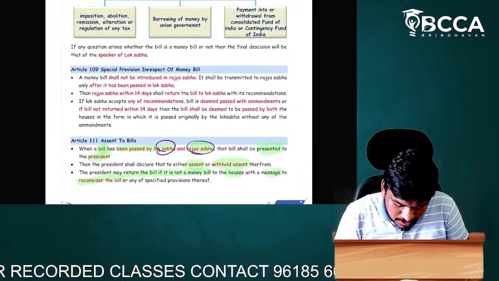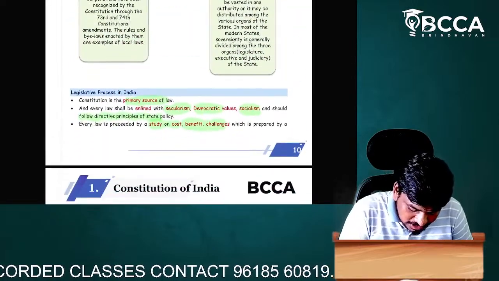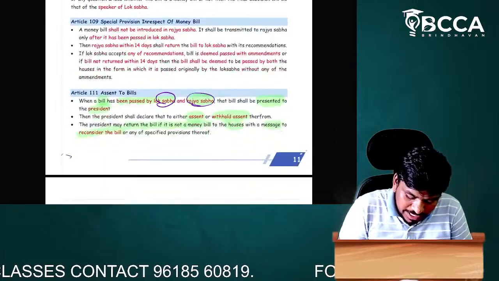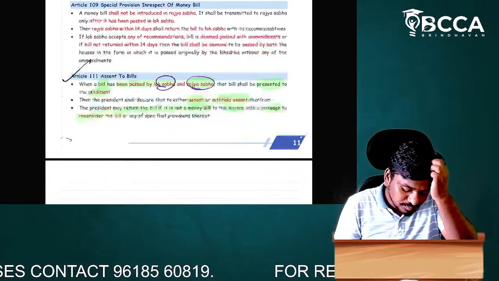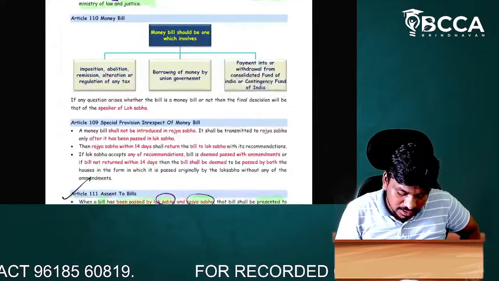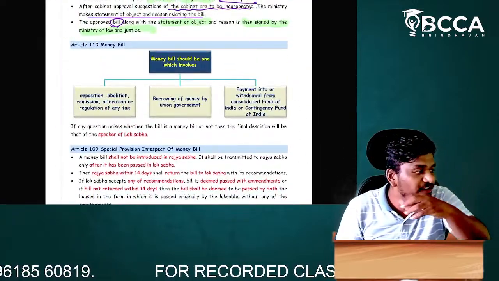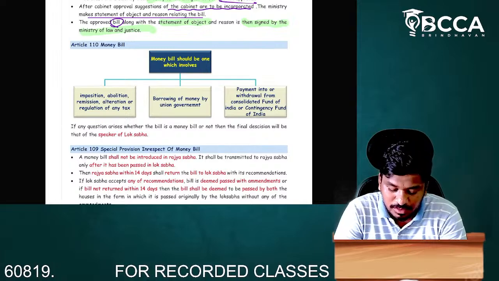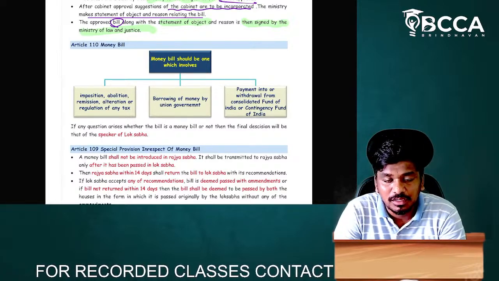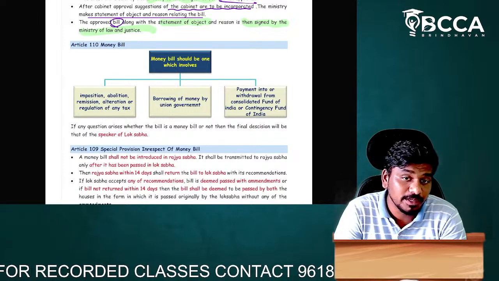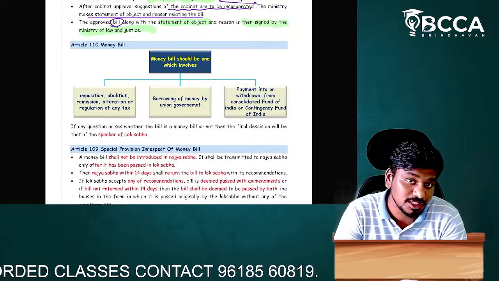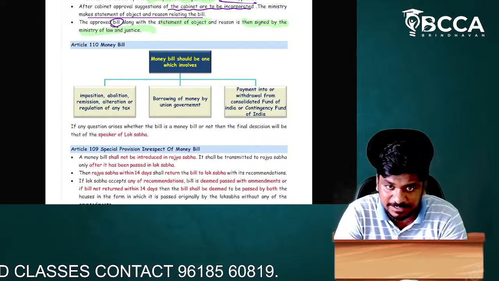Now, we'll discuss the remaining topics which we have to discuss. So we have discussed the legislative process in India, and we've also discussed assent of bills. Now we are going to discuss different types of bills. As I told you earlier, a bill shall be passed, and before becoming a bill, it shall become a drafted bill, and only after the approval of the cabinet, it becomes a bill, right?